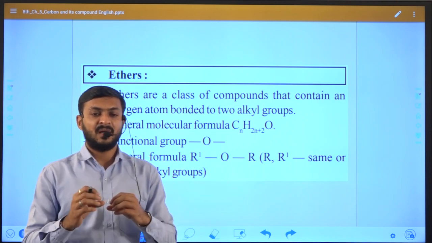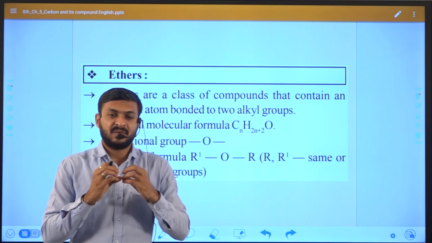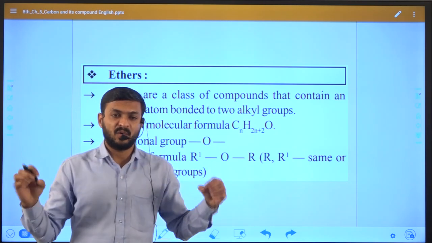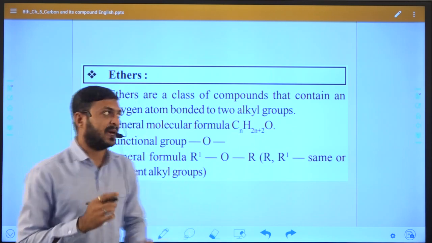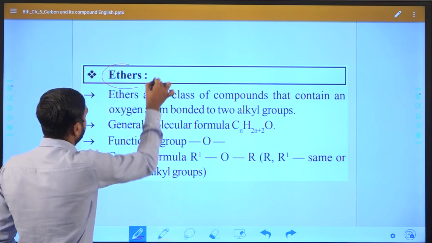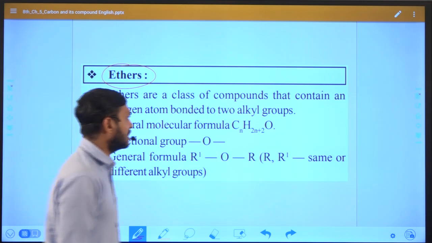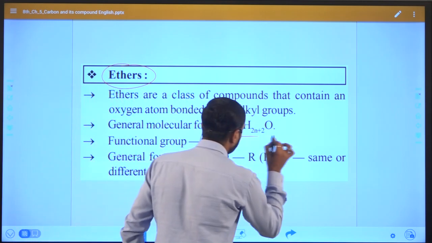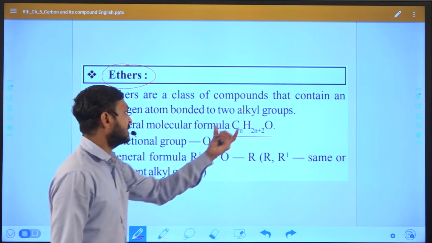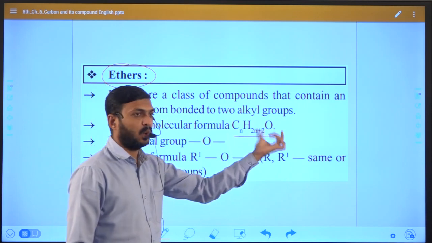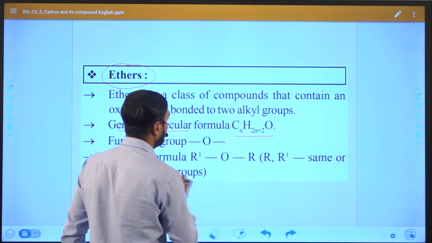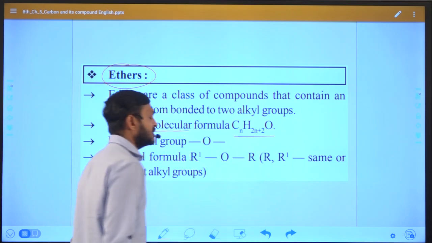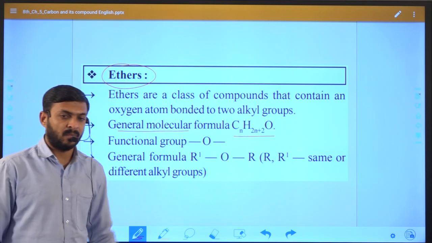So, while oxygen is attached with two alkyl groups, such a type of functional group is known as the ether functional group, right? And the general formula of the ether compound is CnH2n+2O. The general formula of the ether compound is CnH2n+2O.